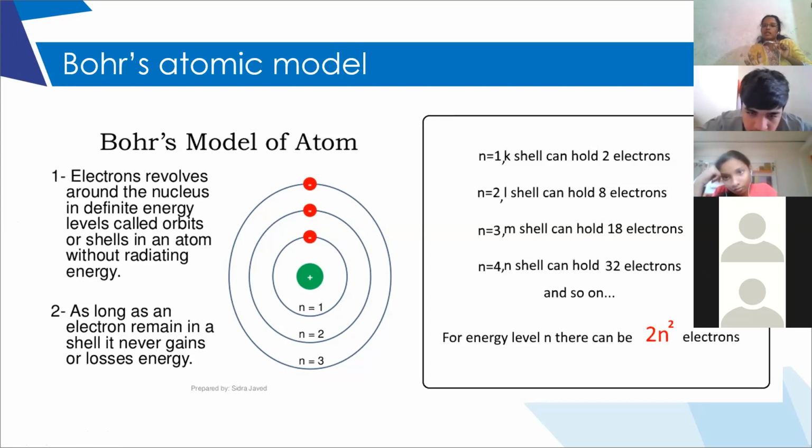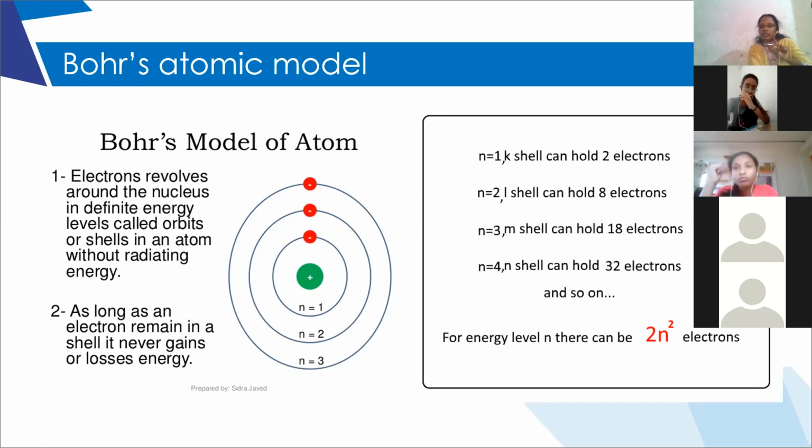This is the conclusion he gave, a modification of Rutherford's model. Rutherford said it just revolves around the nucleus; he could not give the reason why it is not collapsing. Bohr gave the reason why the electrons are not collapsing even if they are revolving continuously. Why are they not losing their energy? Got it?